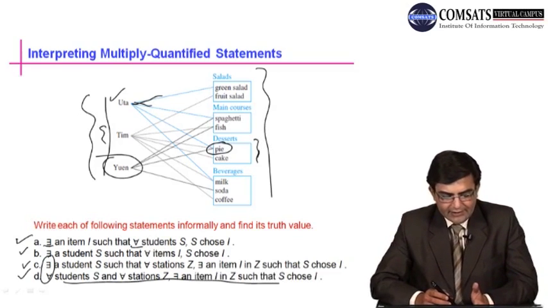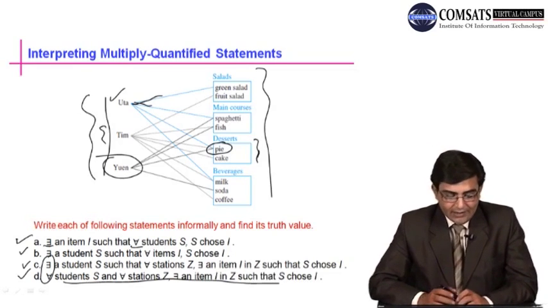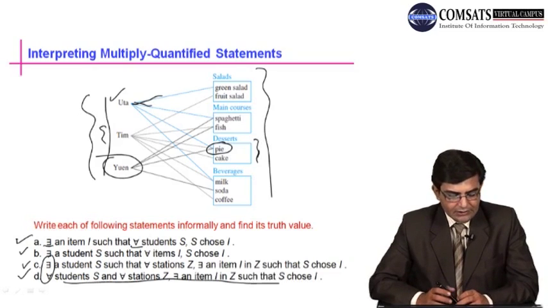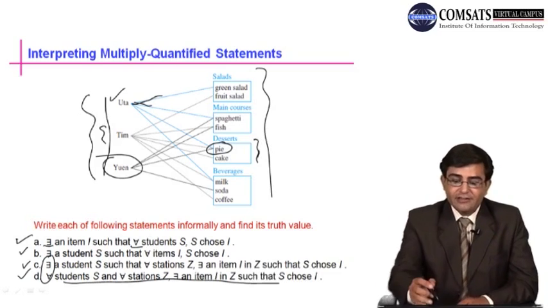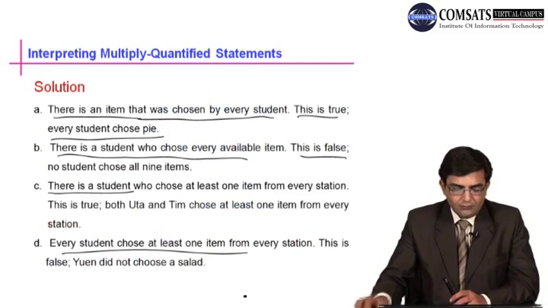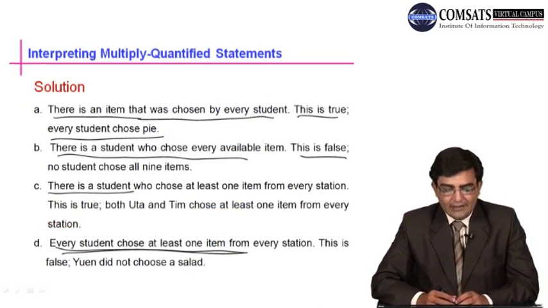It is given for all students S and for all stations Z there is an item I in Z such that S chooses I. It means that every student has chosen at least one item from every station. So this is false because Yuan has not selected an item from the first station, salads. Its informal version is: every student chooses at least one item from every station. This statement is false because Yuan did not choose a salad.